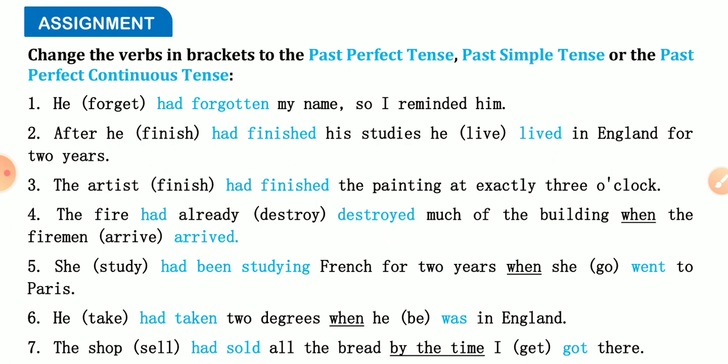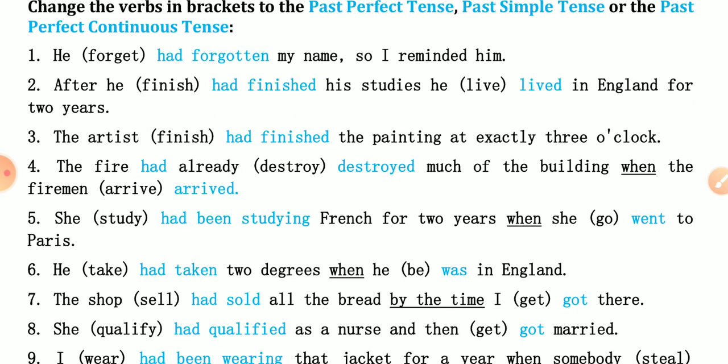Next is he had taken 2 degrees when he was in England. So here conjunction when is used. First sentence is past perfect and second was past indefinite. Was is second form of the verb, not past continuous tense. The shop had sold all the bread by that time. Here time has been mentioned, by that time.